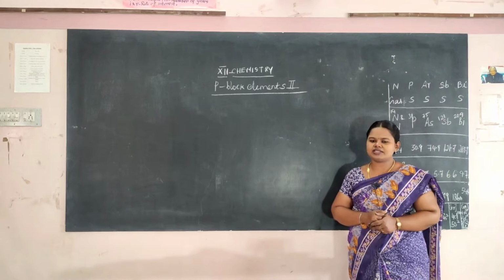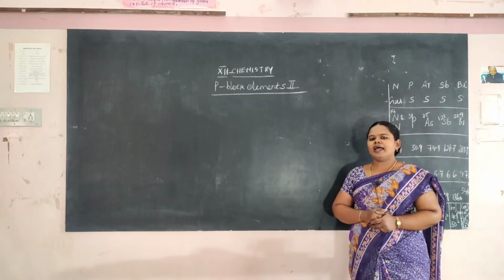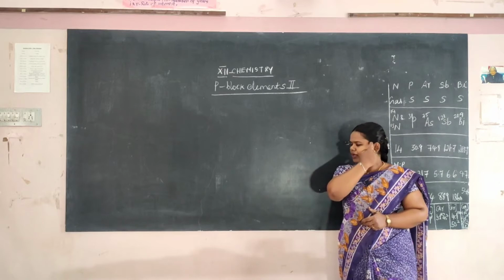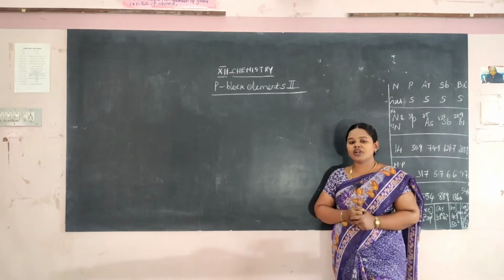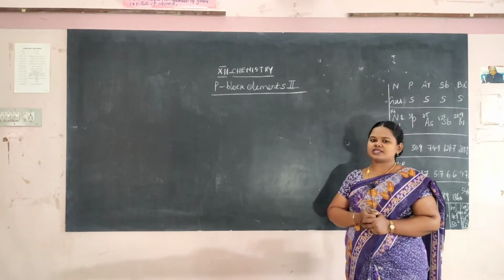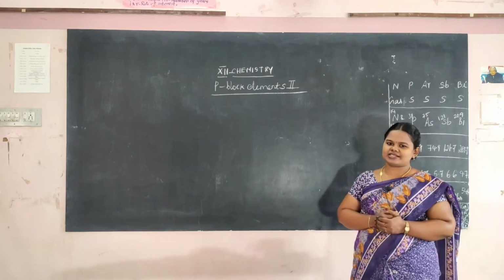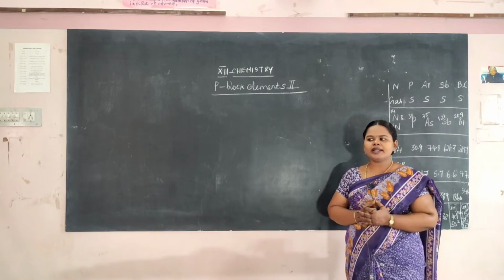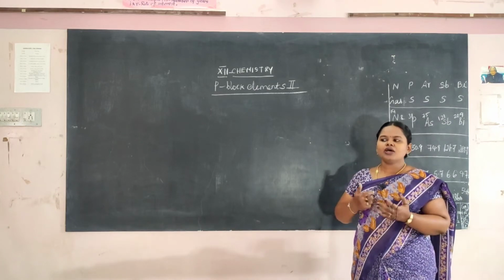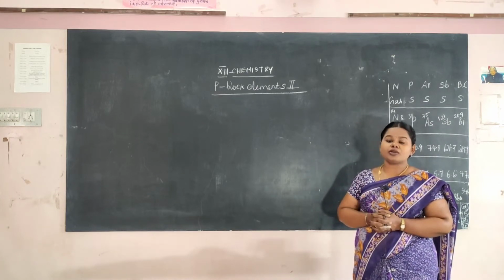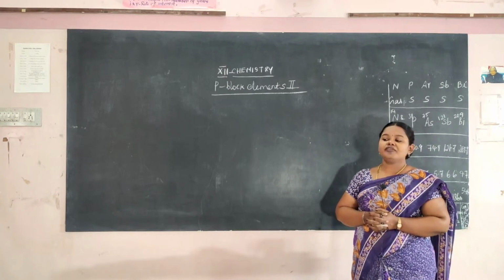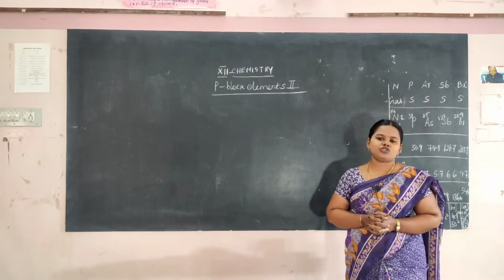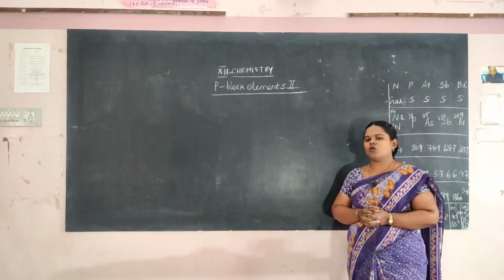Pnictogen is nothing but the nitrogen family, chalcogen is the oxygen family, halogen is the fluorine family, and among the inert gases we come across many noble gases. These are all the topics we are going to learn in this lesson. The learning objectives are to learn about the preparation, properties and uses of different compounds of pnictogen, chalcogen, halogen, and inert gases or noble gases.